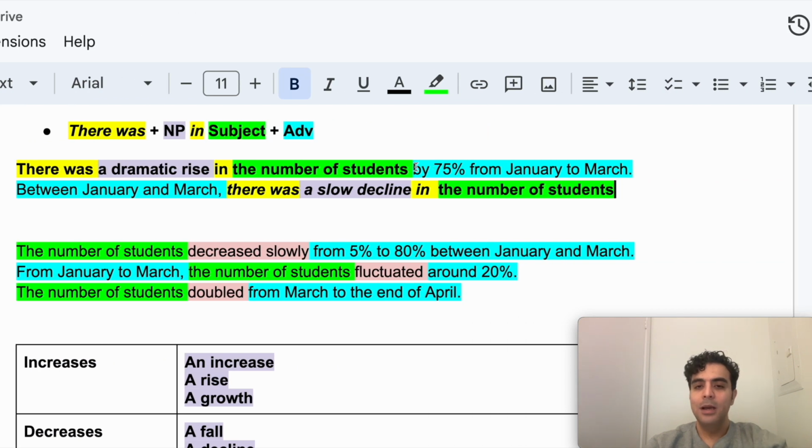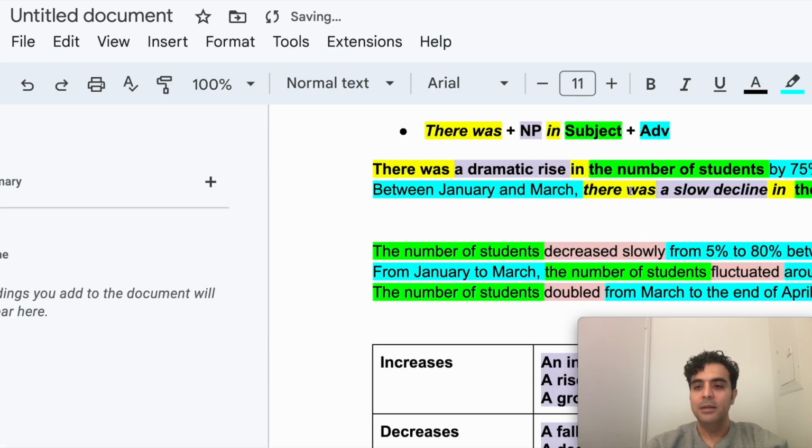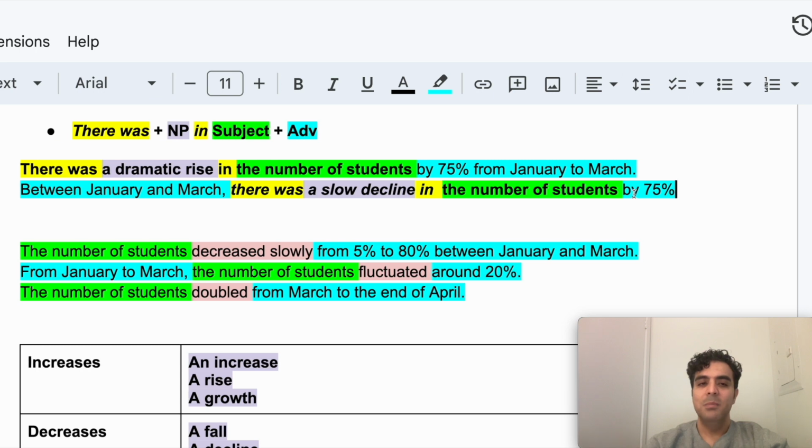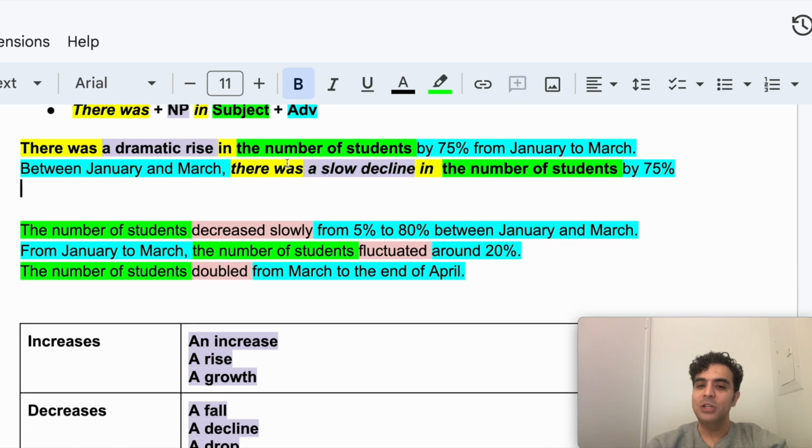At the end, I'm going to add the adverb for quantity. So let's read the sentence. Let's see if this makes sense. Between January and March, there was a slow decline in the number of students by 75%. Sounds good, right? Okay, let's do the next one.